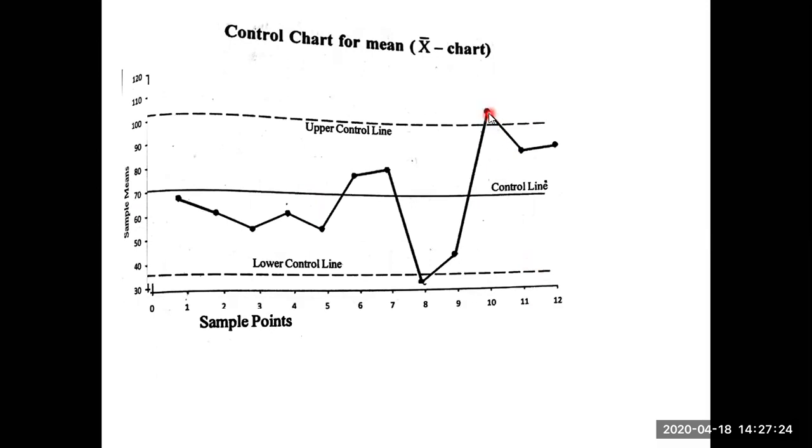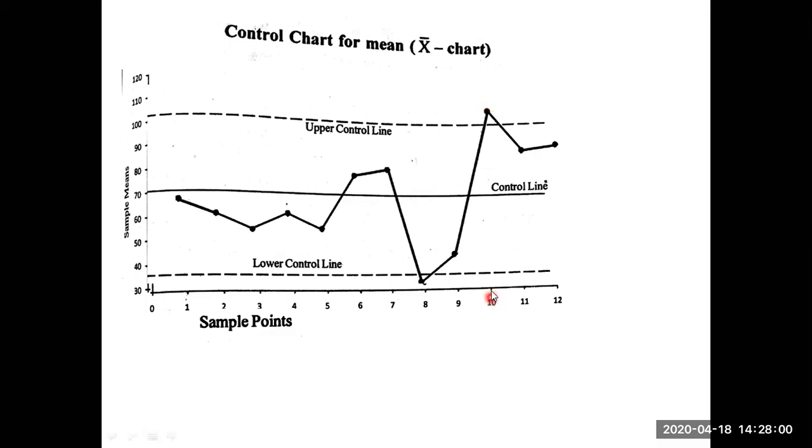This point is outside. Next, this point is outside. So sample number 8 and sample number 10 are out of control. That is the conclusion you have to write. That means sample number 8 has produced paracetamol tablets with some variation in the weight; it is not 500 mg, it is some 510 mg or 525 mg.